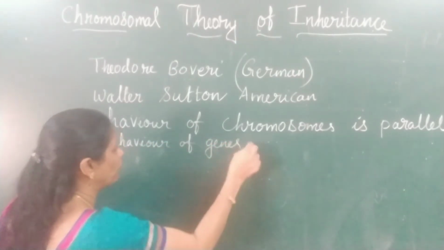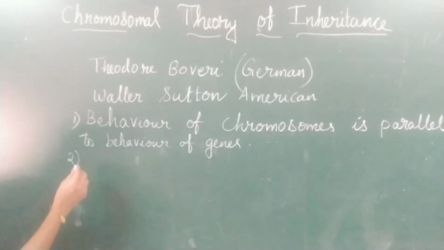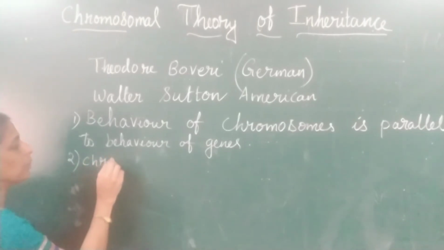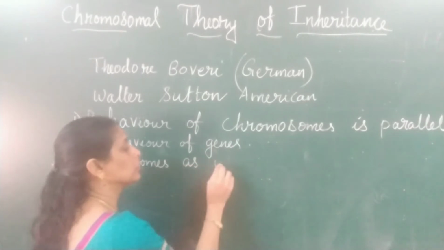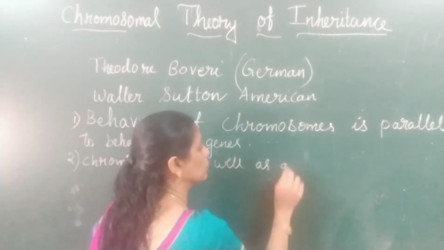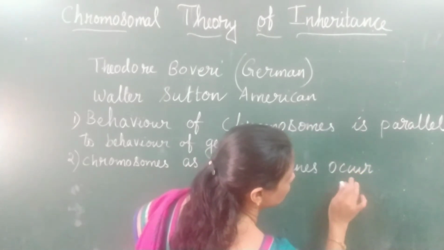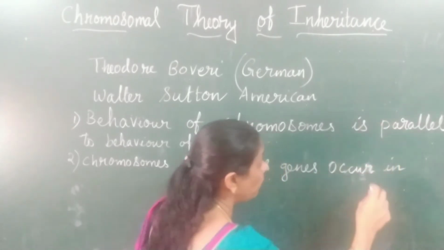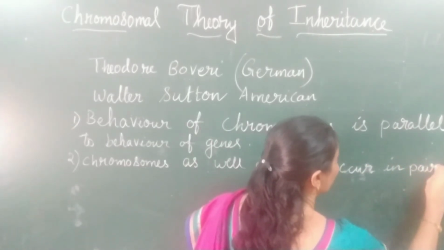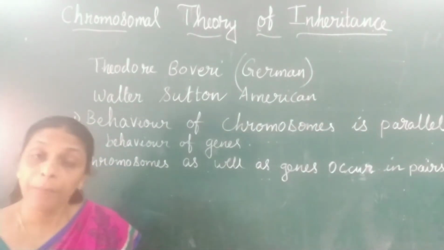The second assumption made by Theodore Boveri and Walter Sutton is that chromosomes as well as genes occur in pairs.